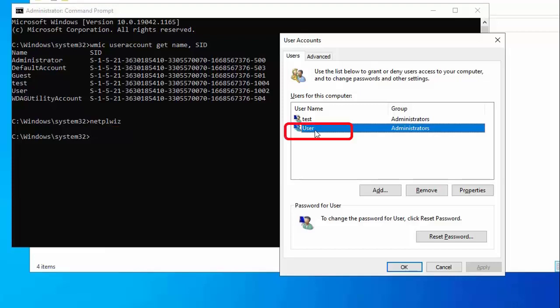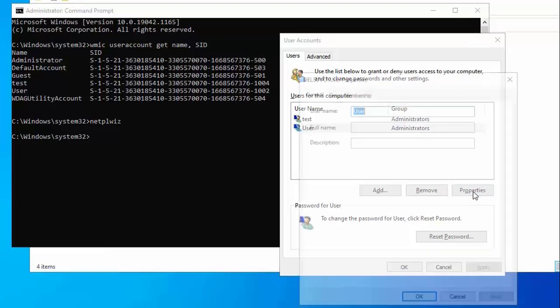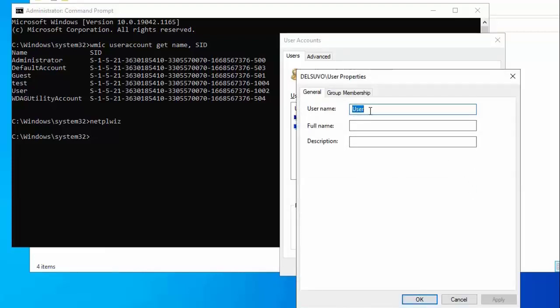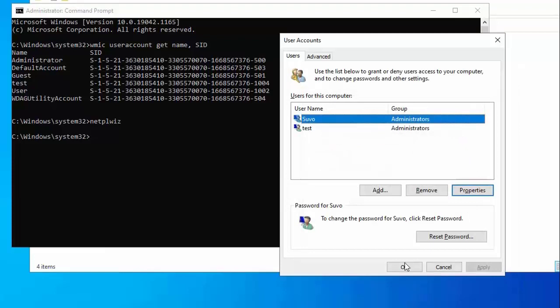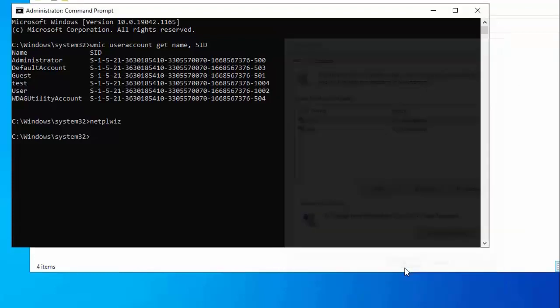This is the user. I want to change the name of this user. So entering into properties, see this is the name of the user. I am changing it with Shubho, and already the administrative right has been given here. Apply, OK, and here OK.